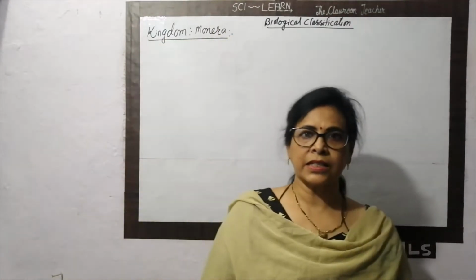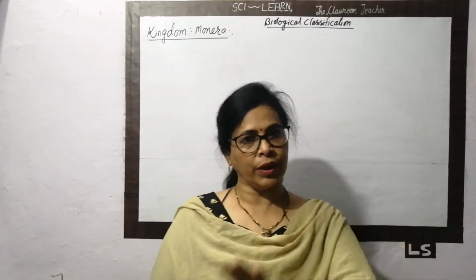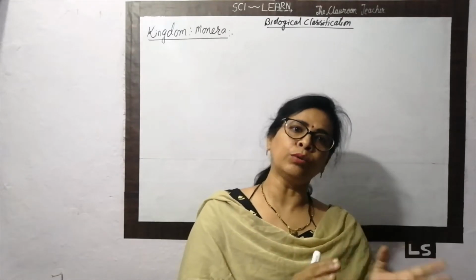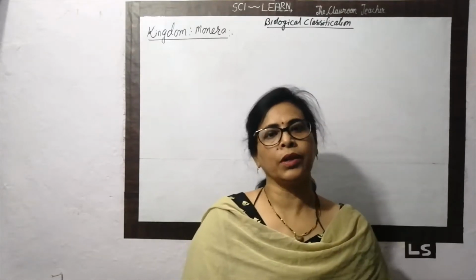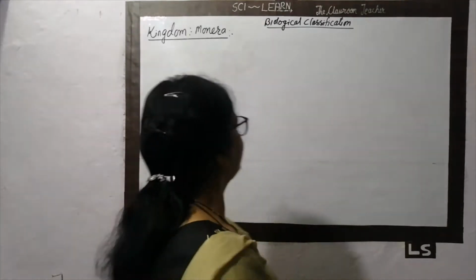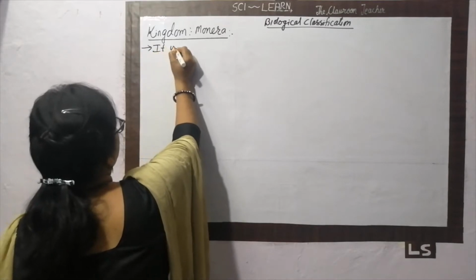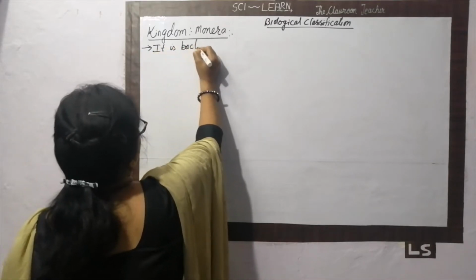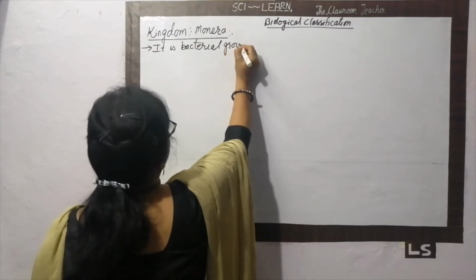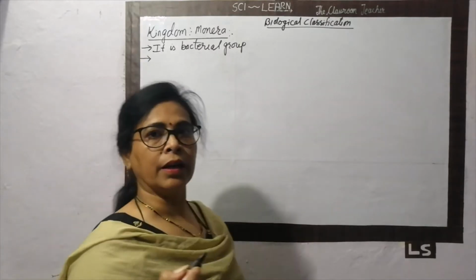According to the 6 kingdom classification, you know very well, kingdom Monera is classified into 2 parts. Here we are going to divide kingdom Monera into 2 groups. Now what about the kingdom Monera? It is a bacterial group. All the bacteria are included in this group, that is the kingdom Monera.